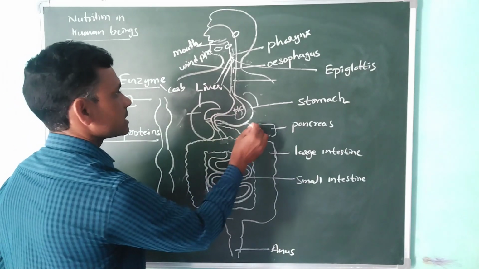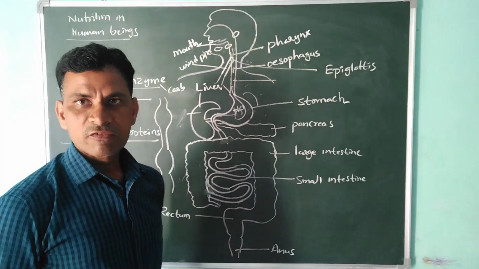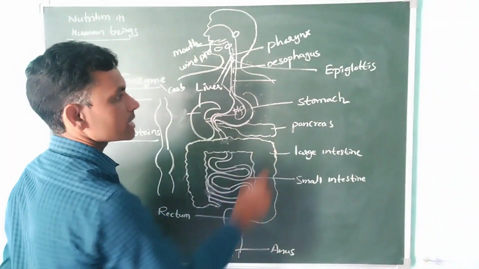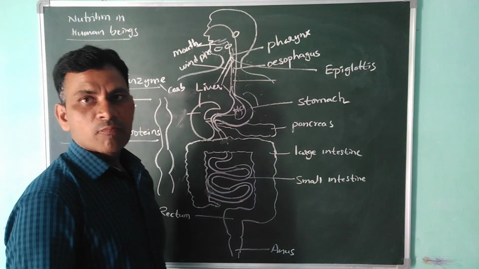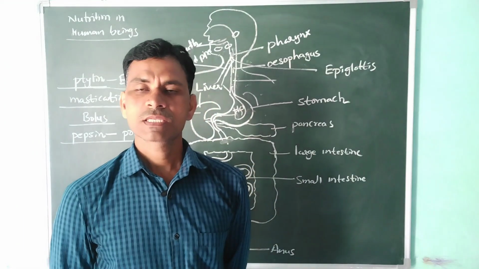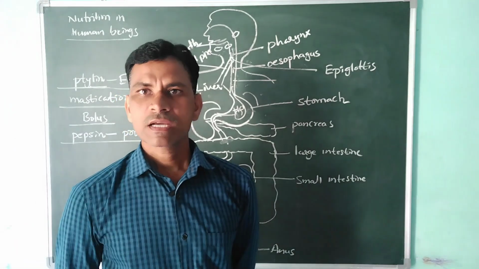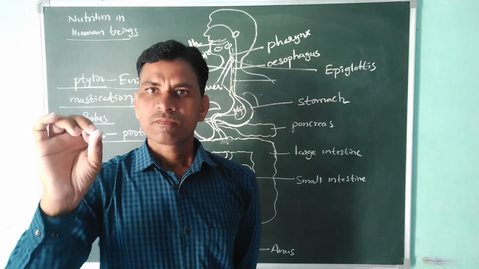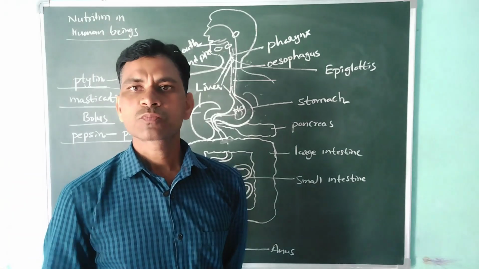So then, after the stomach, two organs are involved. What are those organs? One is the liver, and another is the pancreas. The liver releases bile juice. It does not have any enzymes. What is the function of bile juice? It breaks down the complex fats into small globule-like structures, meaning bigger pieces break down into small pieces.